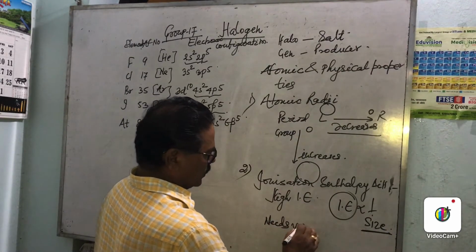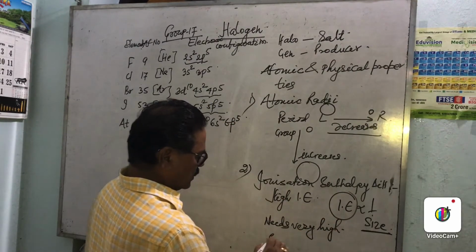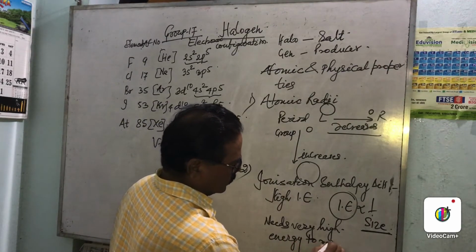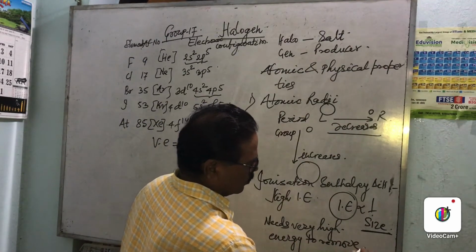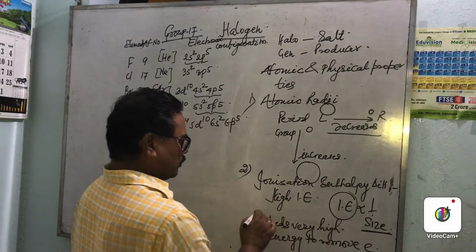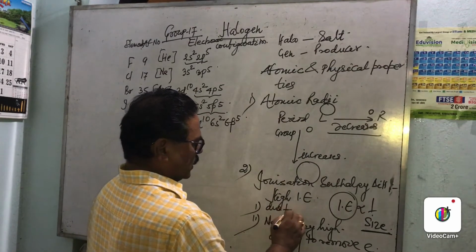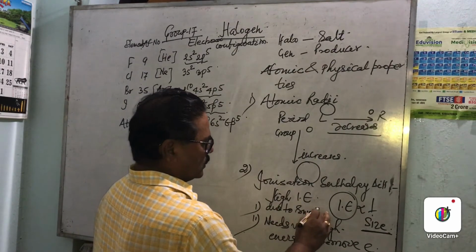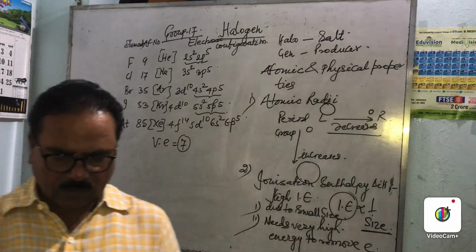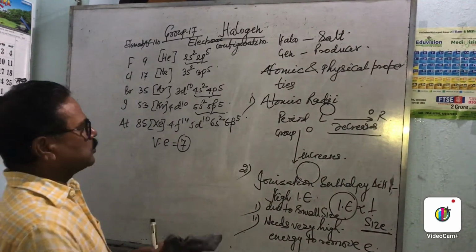It needs very high energy to remove an electron. The first factor is small size, and the second is the configuration. So these are the factors regarding ionization energy. Now we come to the next point.